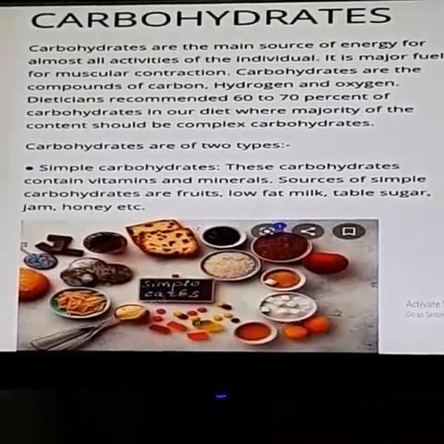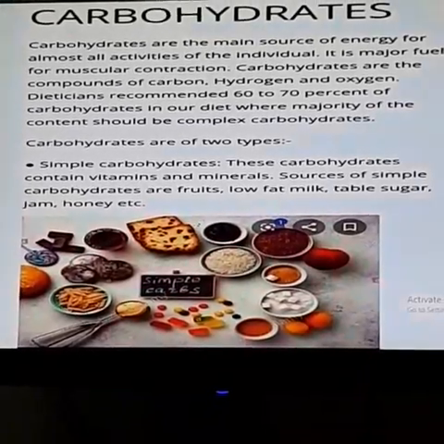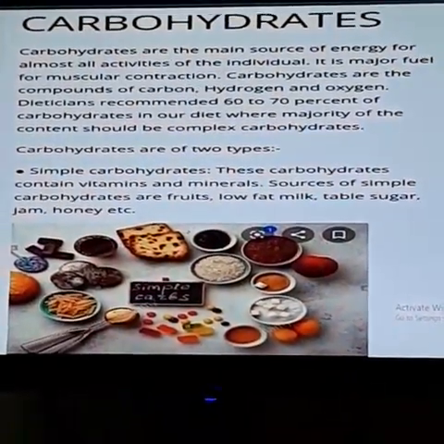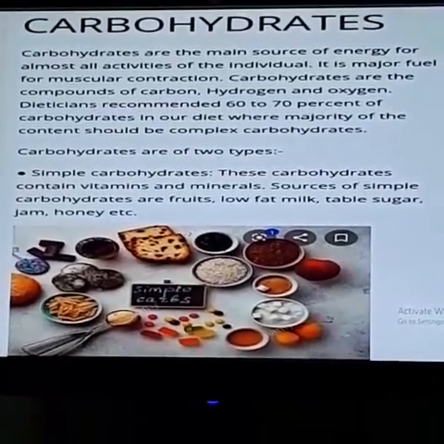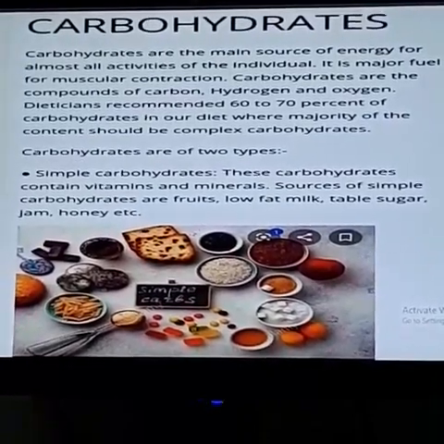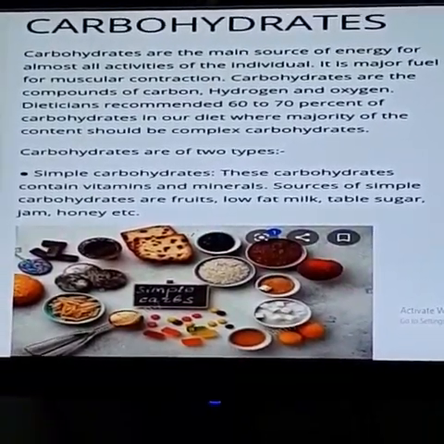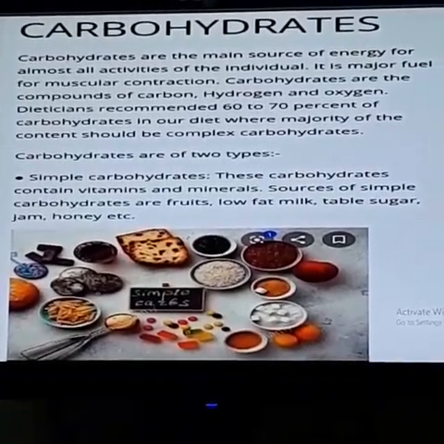The carbohydrates are divided into two types. First one is simple carbohydrate. The carbohydrate contains vitamins and minerals, and sources of simple carbohydrate are fruits, low fat milk, table sugar, jam, honey, etc. These come under simple carbohydrate.